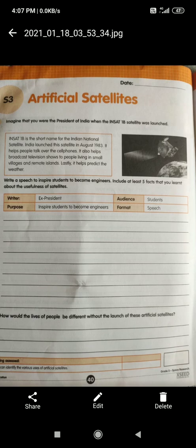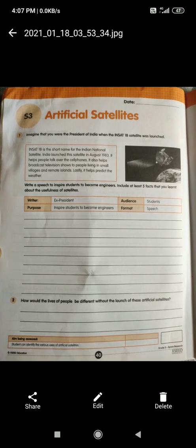From 1983 it has been helpful to us. Some islands are there, so our country can keep an eye on them. It also helps us predict the weather, whether heavy rainfall is going on. All these things we come to know through the satellite only.